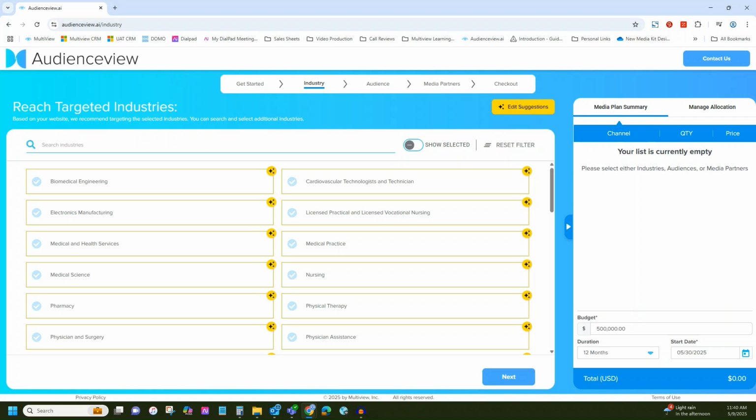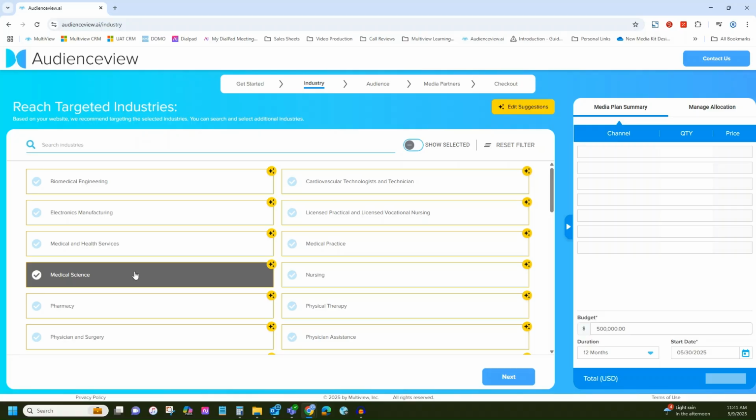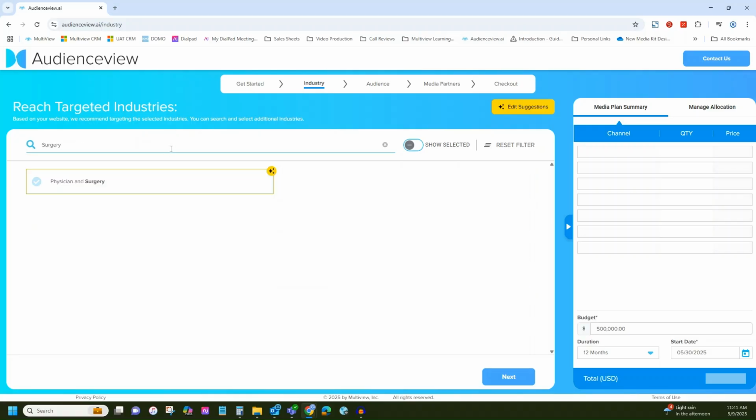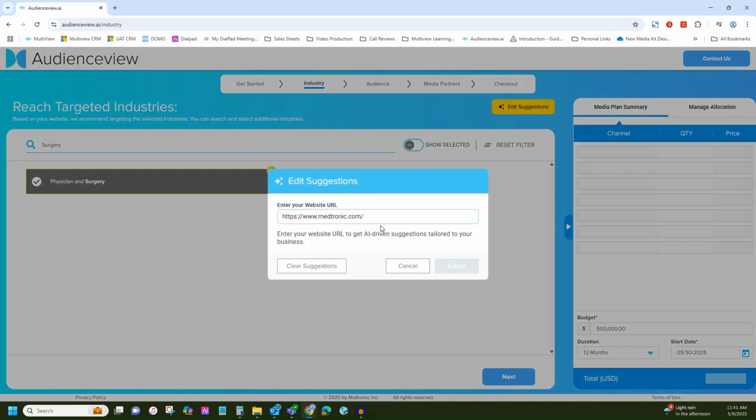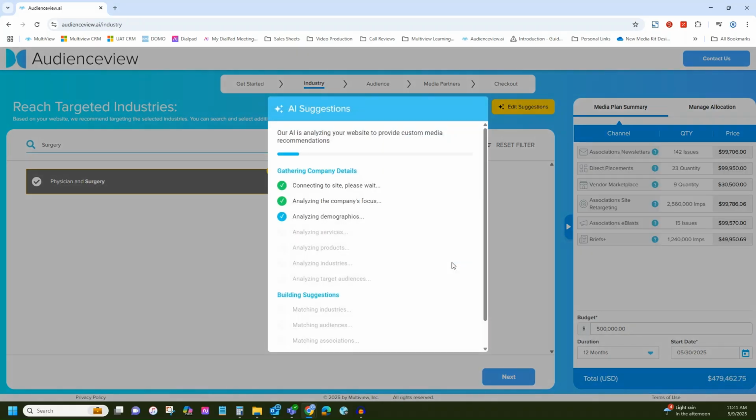From here, you can start selecting the specific industries and sectors you want to target, or use the search bar to find others that match your goals. Not seeing the perfect fit? Click the Edit Suggestions button to revisit and customize your AI recommendations, giving you full control over which industries are prioritized in your campaign.